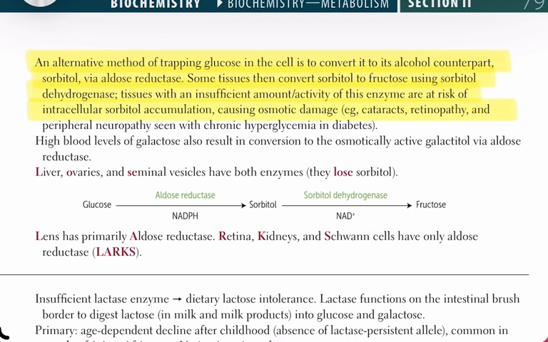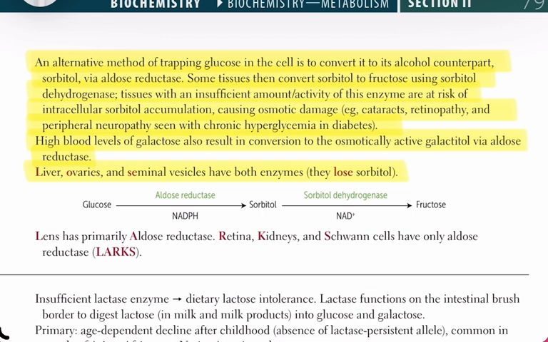This mechanism explains complications such as cataracts, retinopathy, and peripheral neuropathy seen in chronic hyperglycemia and diabetes mellitus. High blood levels of galactose also lead to conversion into galactitol, another osmotically active compound, via aldose reductase, which similarly causes osmotic cellular injury. The liver, ovaries, and seminal vesicles contain both aldose reductase and sorbitol dehydrogenase, allowing them to metabolize and clear sorbitol effectively.